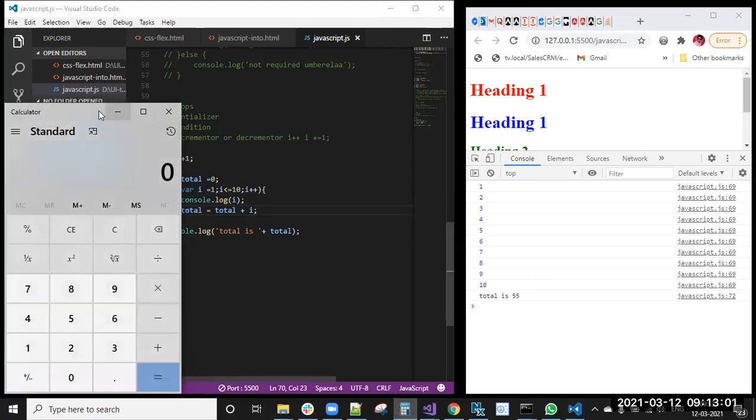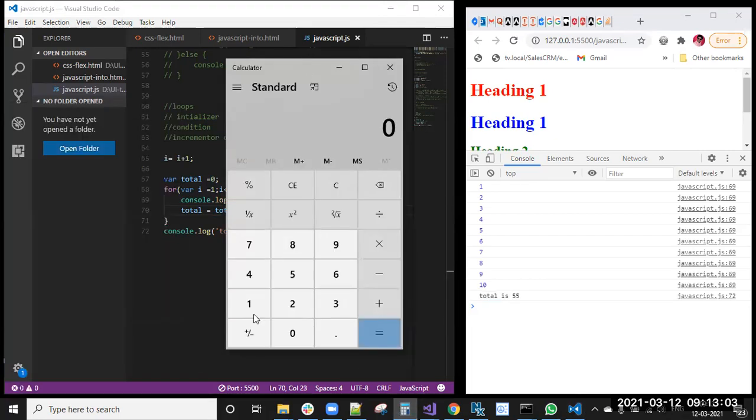Then we can check by using calculator. We can check. 1 plus 2 plus 3 plus 4 plus 5 plus 6 plus 7 plus 8 plus 9 plus 10. So 55. Okay. 1 plus 2 plus 3 plus 4, it is 55, right? We got total is 55, right?